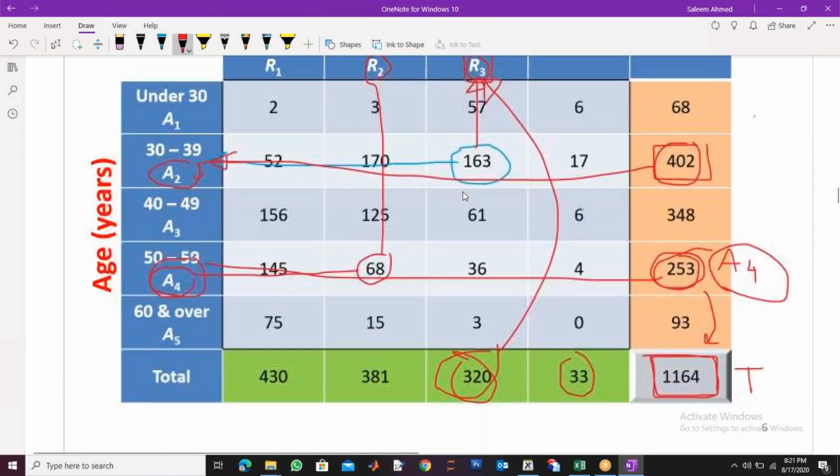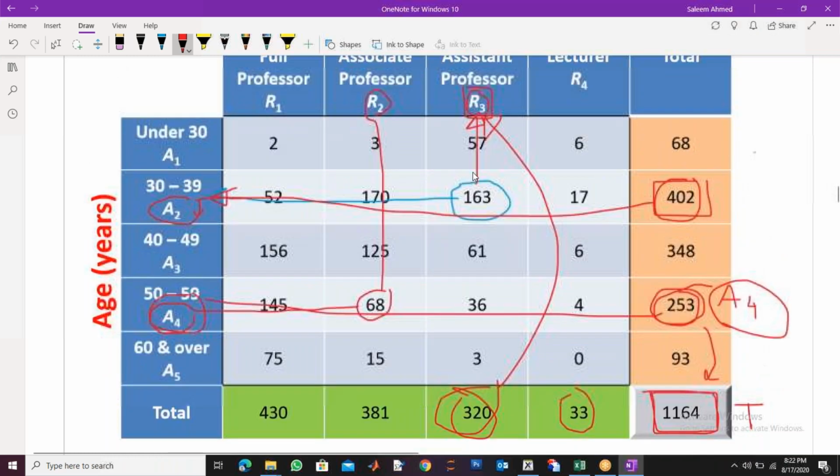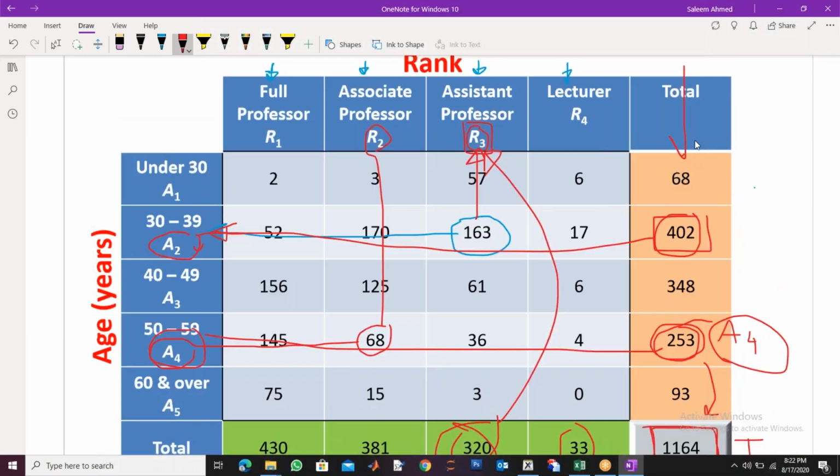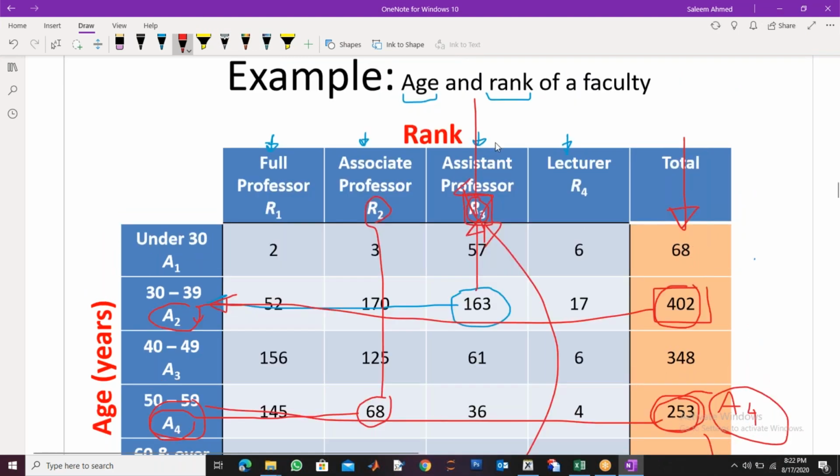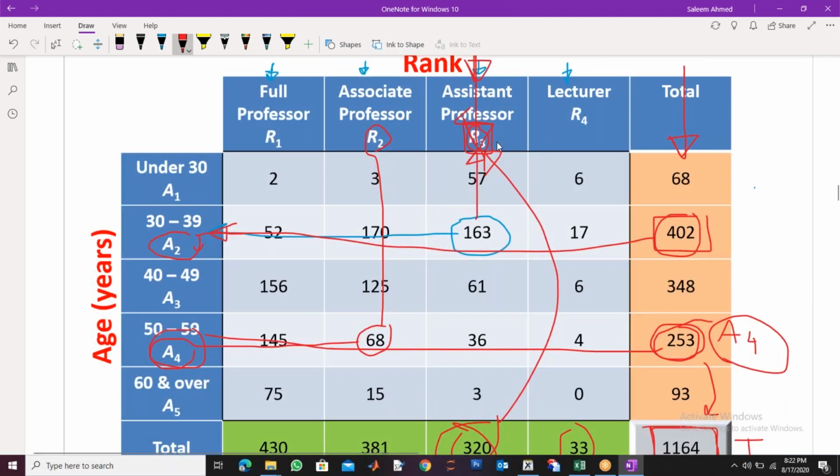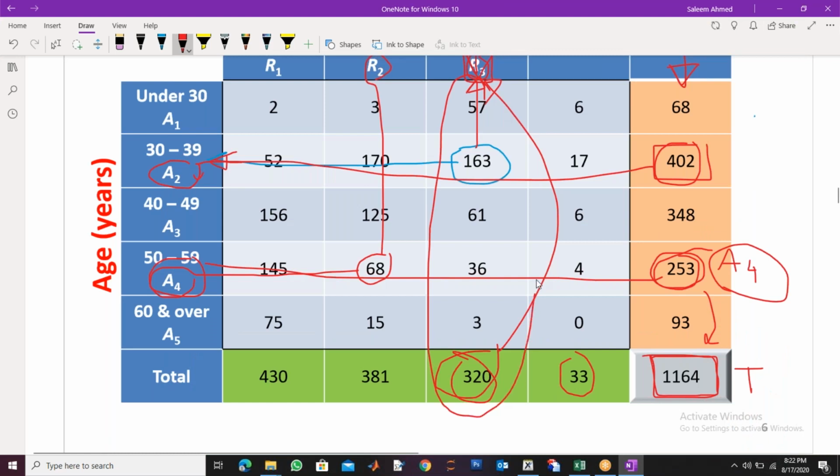When you did not give me a condition, I used this column. But when you gave me the condition, I will use this column now. Why? Because you have given me the condition that you are an assistant professor. So I will leave everything else and come to this column. Now, what is your question? What is the probability that you are in age group 4? This is your age group 4. This is A4 given R3, right?